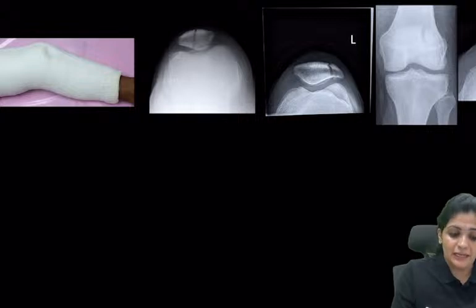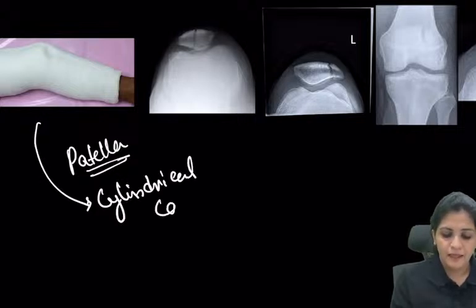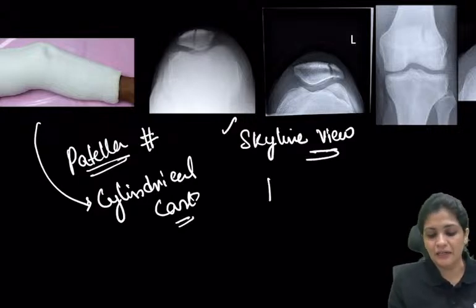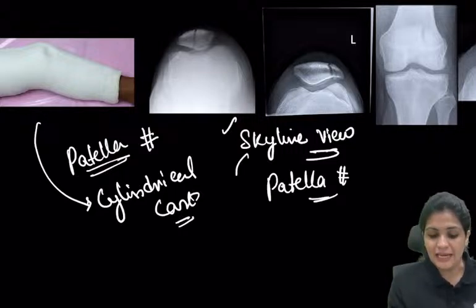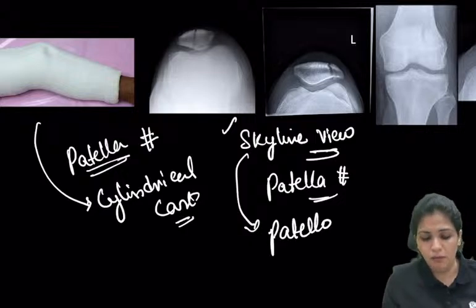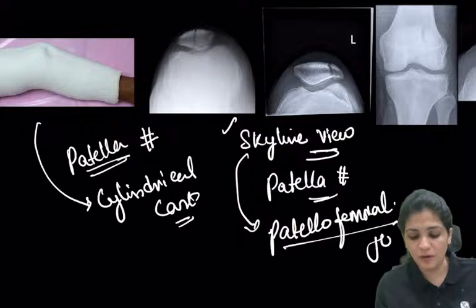Now coming to the patella. In case of patella, what is this image about? This is the cylindrical cast for patella fracture, and this is the skyline view. The skyline view is used to identify the patellofemoral joint.